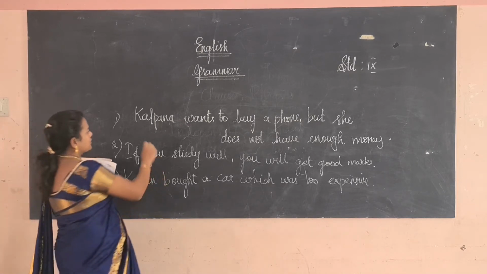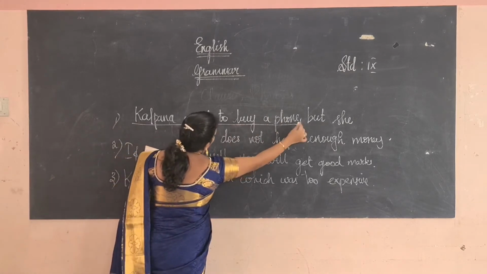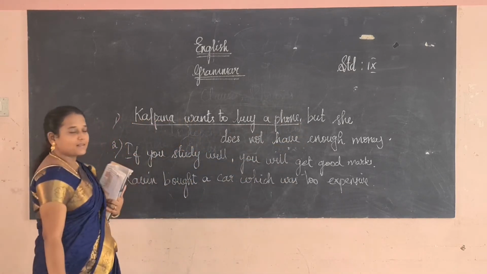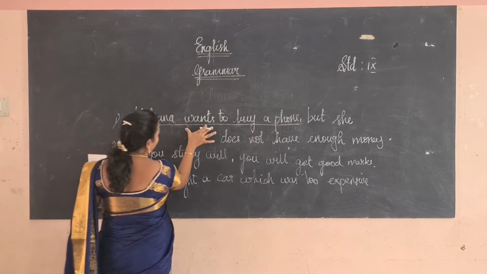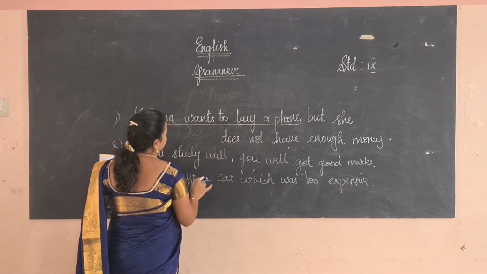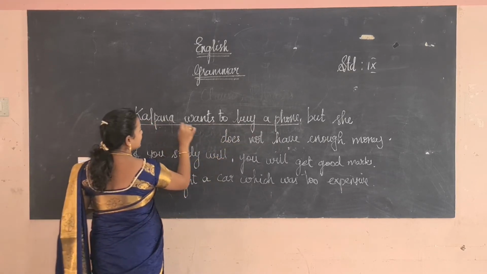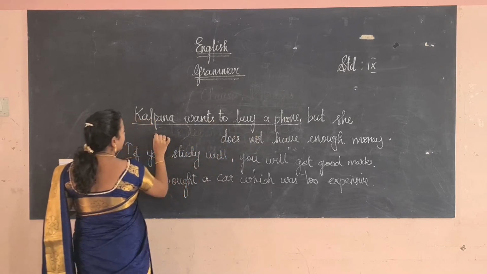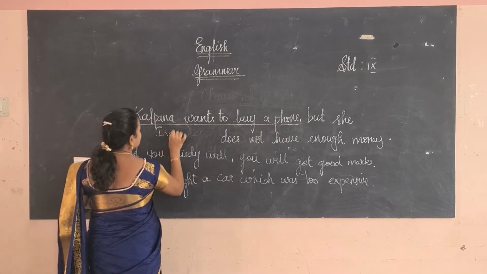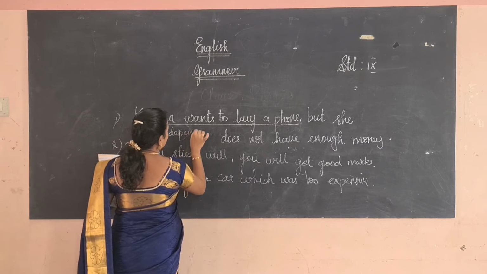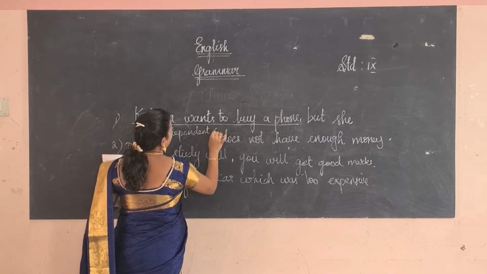So first you have to see Kalpana wants to buy a phone. We will see the sentence. Kalpana is the subject, wants is the verb, to buy a phone is the object. So it gives a complete meaning. So it is called independent class. It does not depend on anything to give a meaning, that is called independent class.